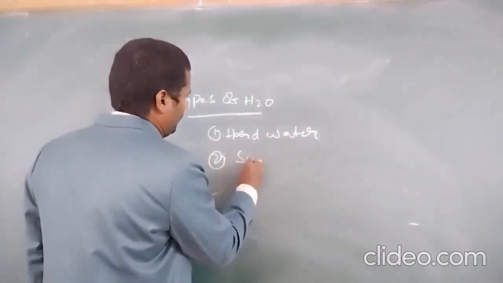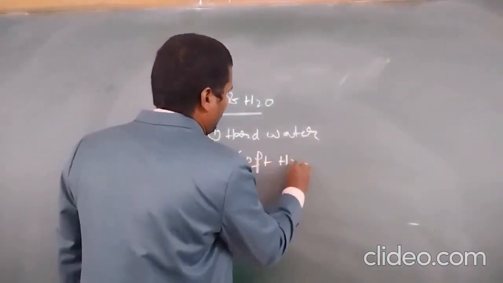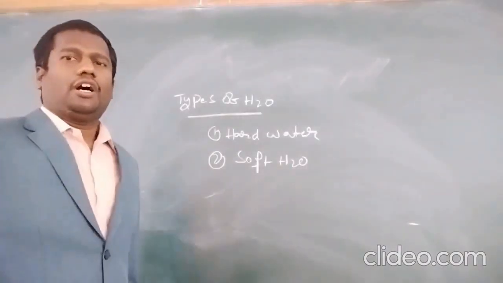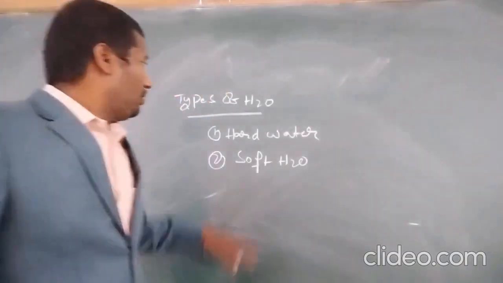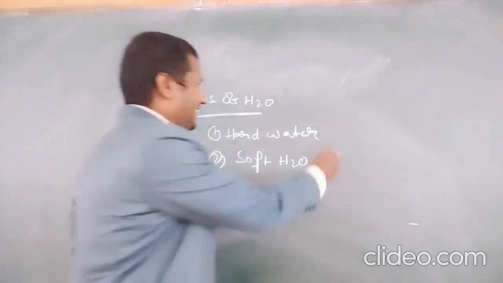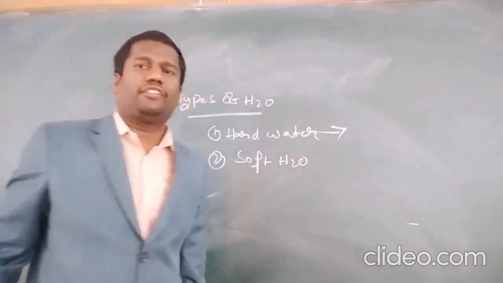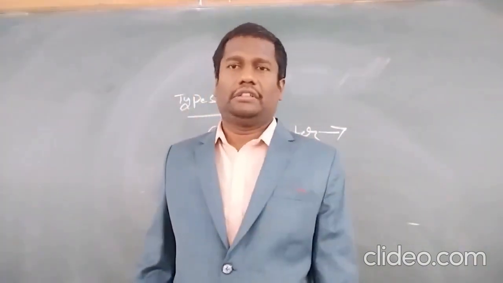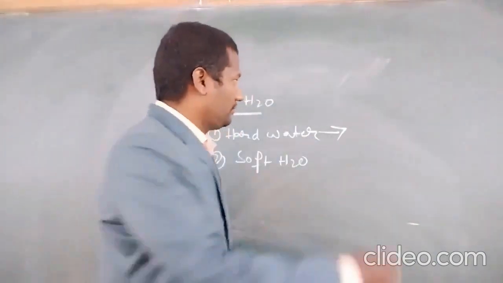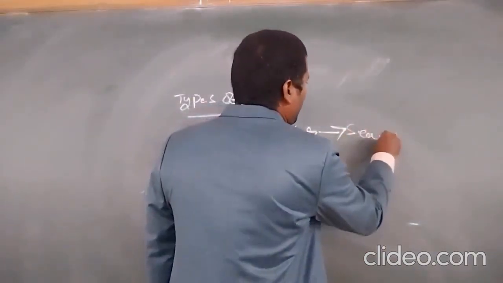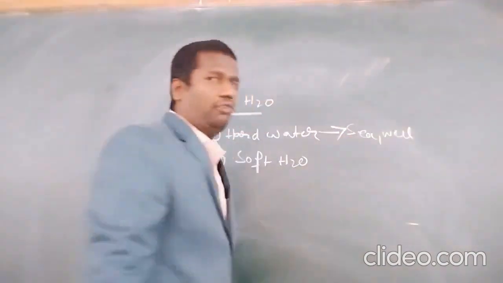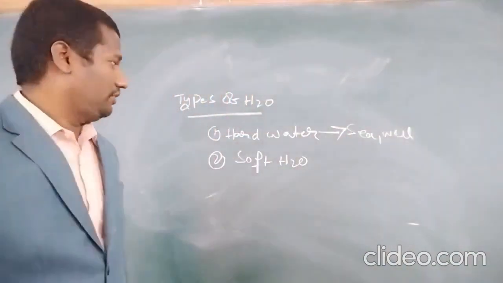Second one is soft water. Hard water doesn't give lather with soap solution. Examples: sea water, well water.